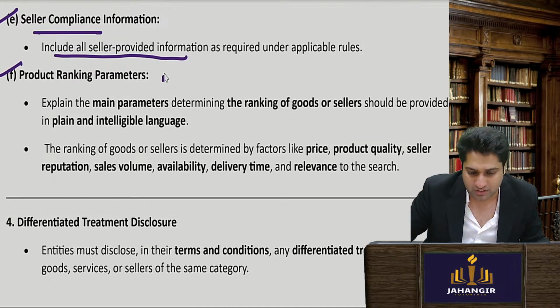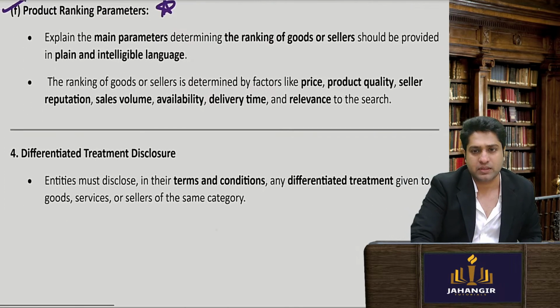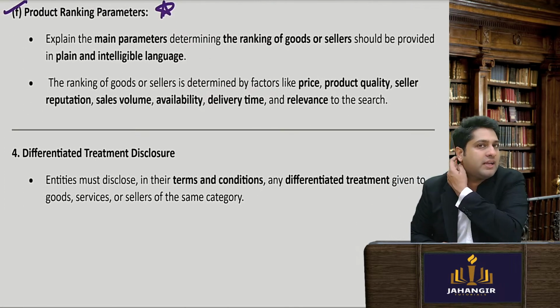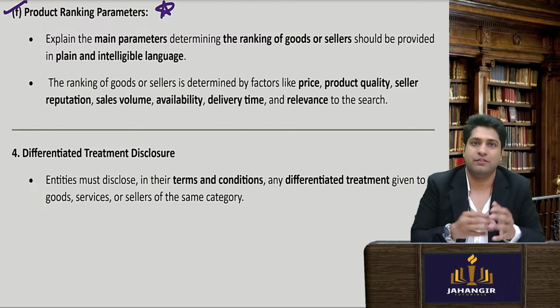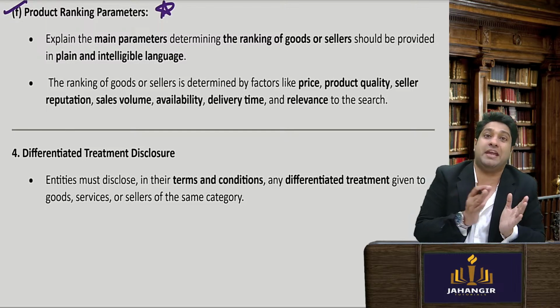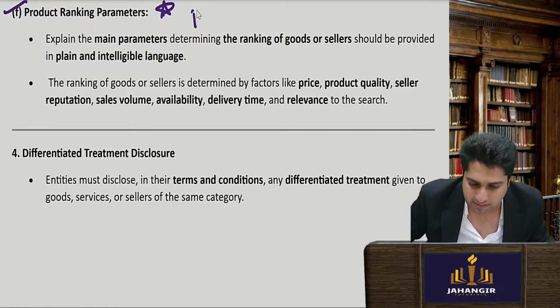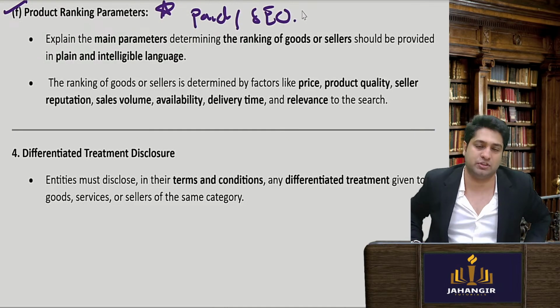Now, one important thing is product ranking. If you have seen on Amazon, they normally pitch certain products. If you go on Zomato, they will specifically send certain things. This could be paid, or it could be through SEO, search engine optimization.